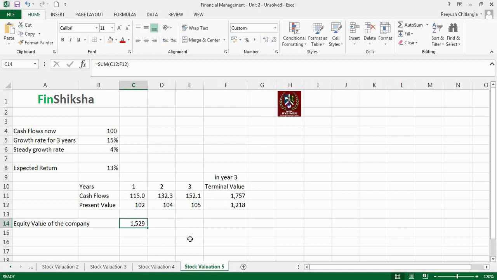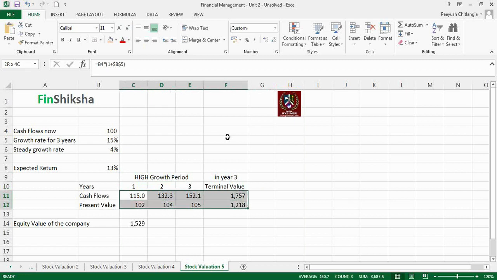That's 1529. That comes by taking the sum of these 3-period cash flows, which are the high growth period. So this period here combined together is the high growth period, and this terminal value here is the steady growth period after this. So essentially all the cash flows put together eventually give us the values in terms of present value.